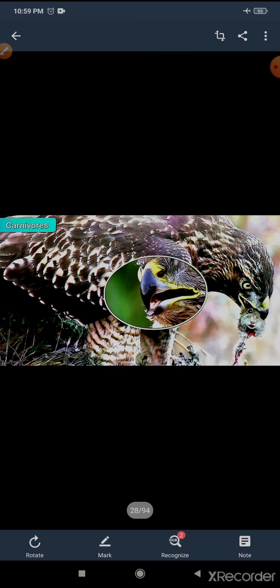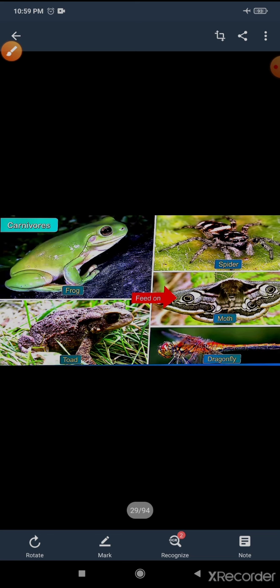They also have a curved, hook-like strong beak. Here you can see the strong hook-like beak helps them tear the prey into small pieces. This is also an example of carnivorous amphibians, like frog and toad.